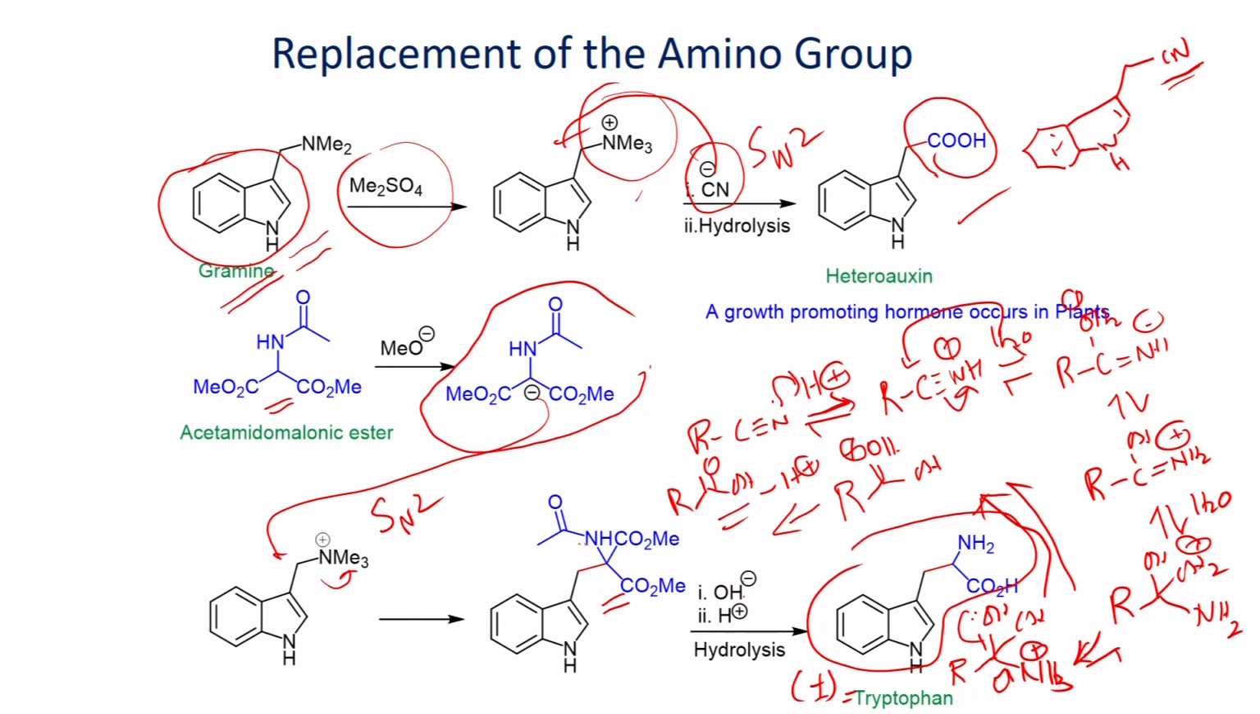When you do base hydrolysis, the acetyl group can be hydrolyzed to amine and carboxylic acid. Then you can also carry out hydrolysis of the ester and you can get the amino acid. This can be easily, when you have this amide, you can react with the base.